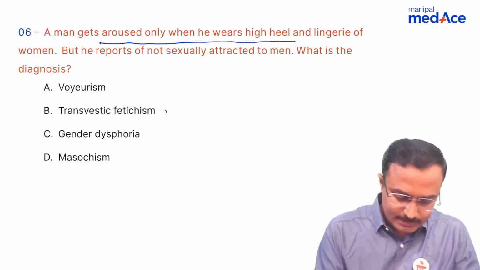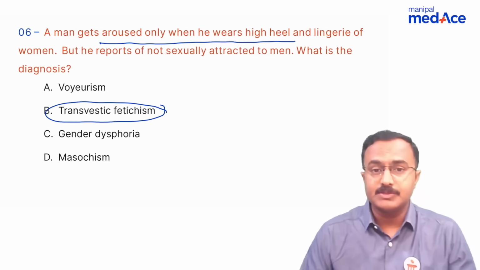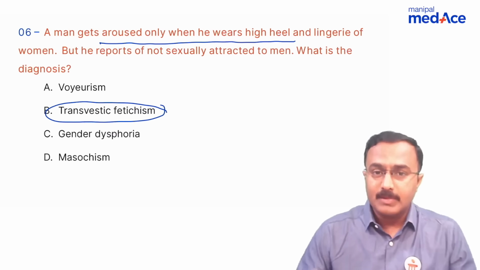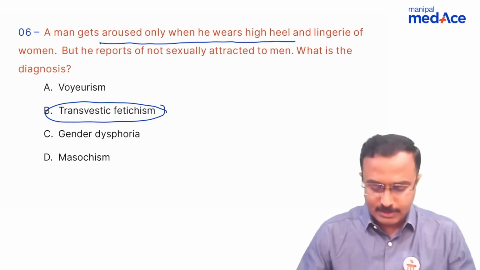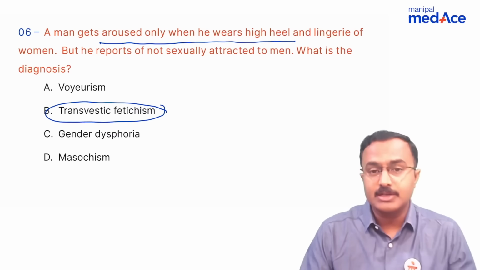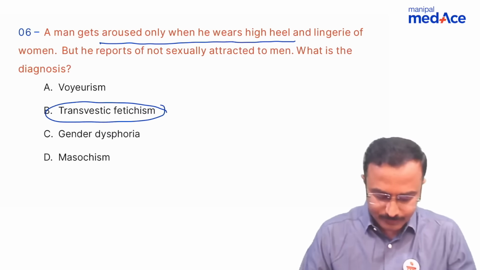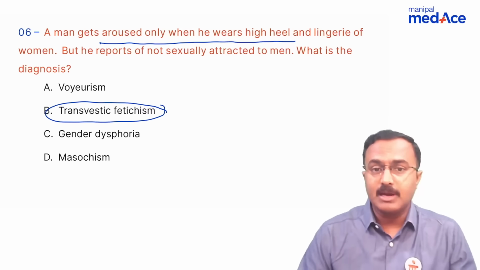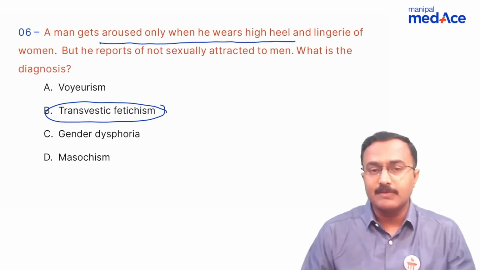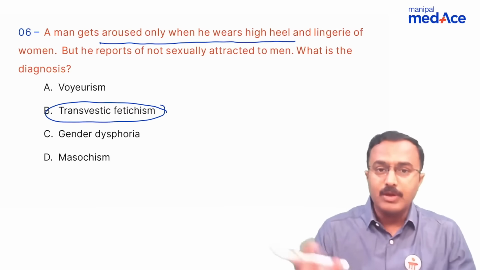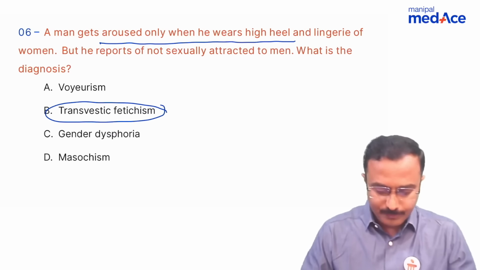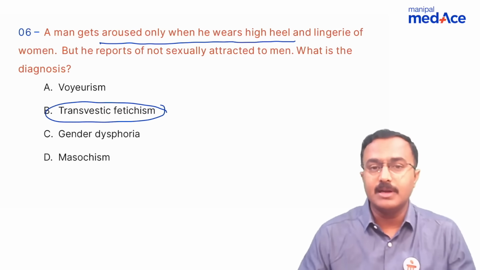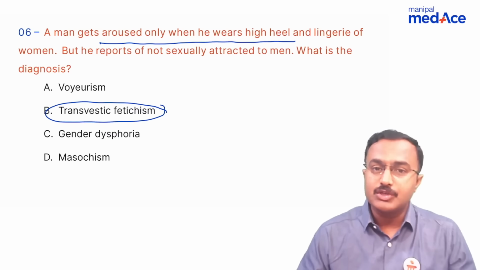So the right answer is transvestic fetishism, whereas in gender dysphoria, they'll have a preference to cross-dress, and also they might have a sexual attraction to men with a different gender. Voyeurism and masochism are other sexual paraphilias wherein the sexual gratification is because of viewing secretively or inflicting injury onto oneself. Again, this was covered in the MedAce app under sexual paraphilias.